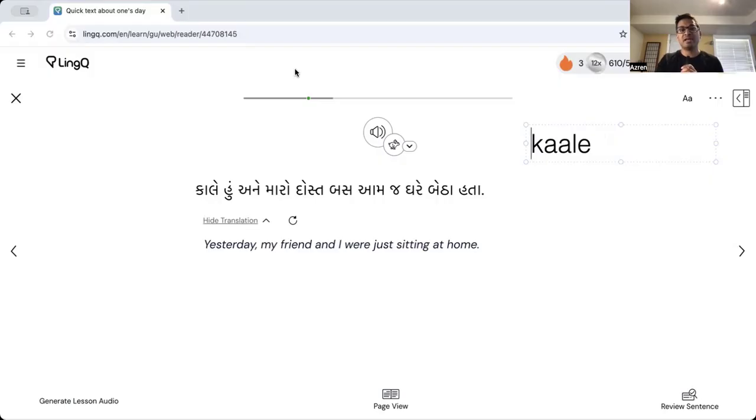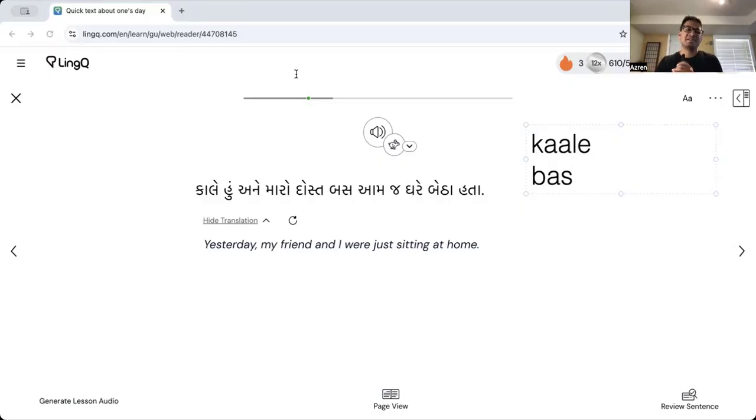So kale, hu ne maro dost, me and my friend, hu ne maro dost, bas amaj ghare betha tha. So bus is kind of like a filler word. You can just throw it in anywhere. It doesn't have any meaning. It's like just bus, just throw it anywhere. Like, or sorta, or well, a filler word. So bas amaj ghare betha tha.